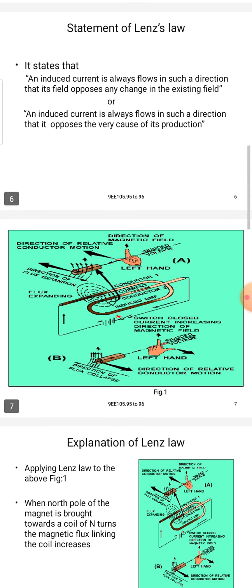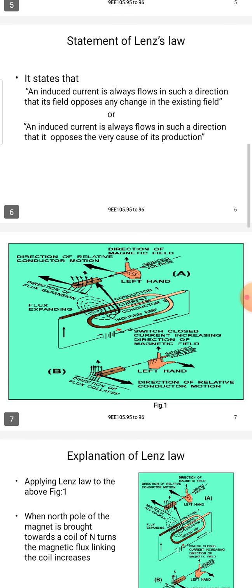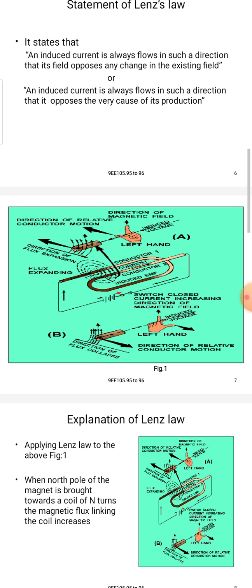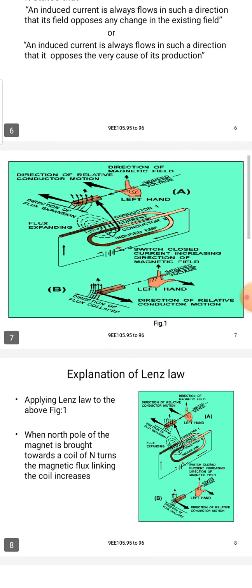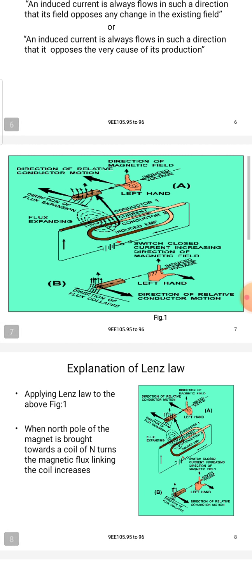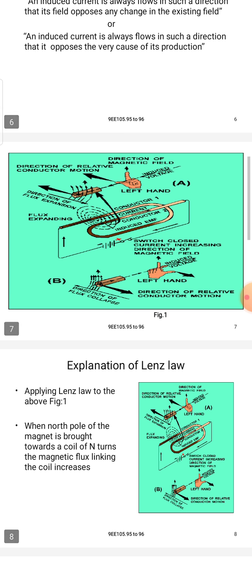It states that an induced current always flows in such a direction that its field opposes any change in the exciting field, or an induced current always flows in such a direction that it opposes the very cause of its production.